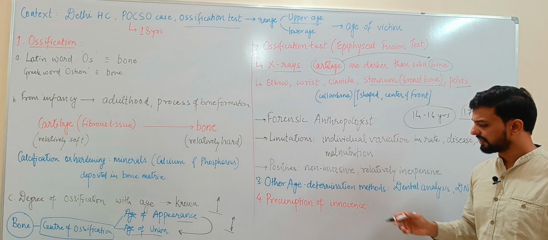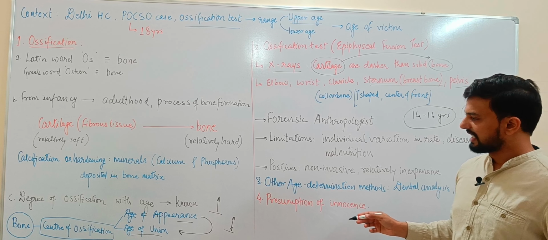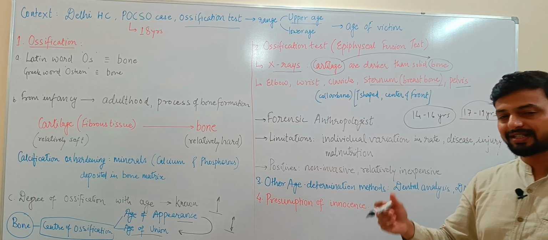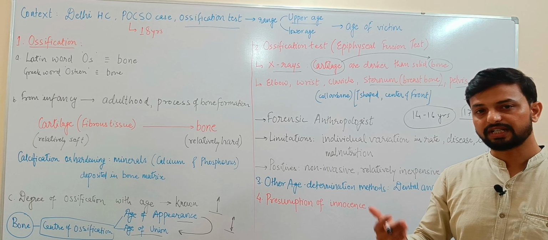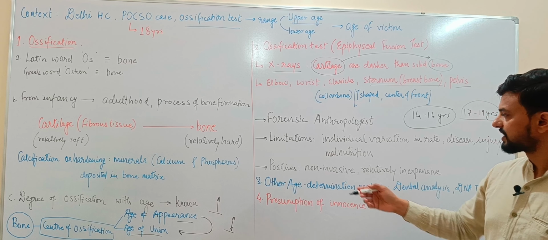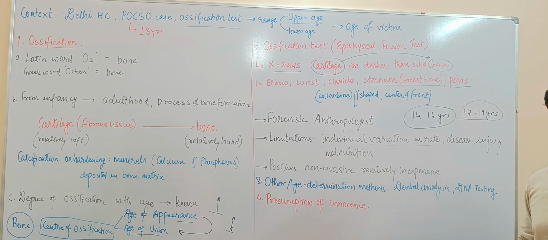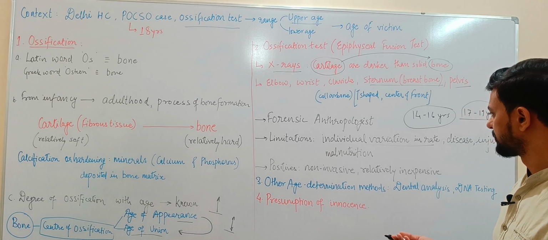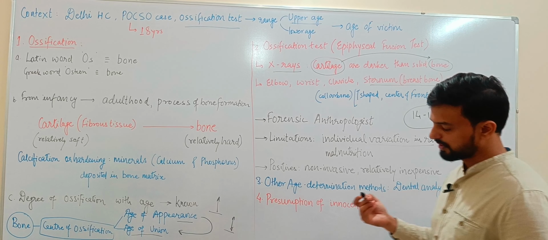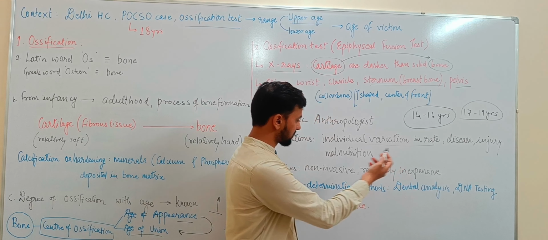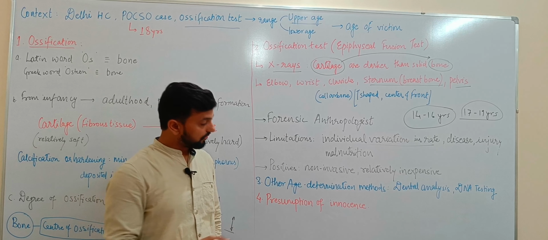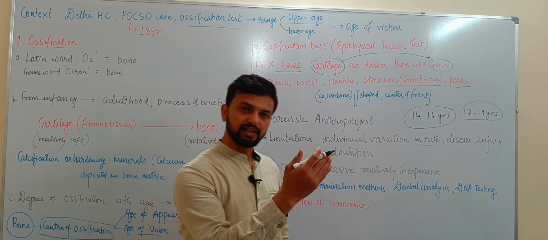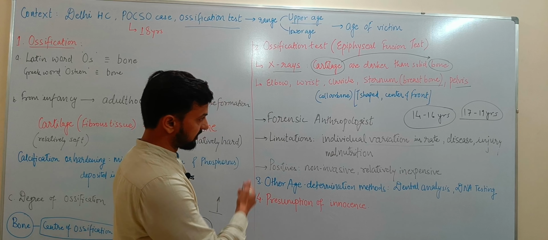Okay, so there are certain limitations as well, as this calculation is based on the standard chart or standard data, but there can be some individual variation in the rate of ossification. Why can there be this individual variation? Individual variation can be due to some disease, injury or malnutrition. Obviously the rate is different for male and female, and we consider it in our calculation.